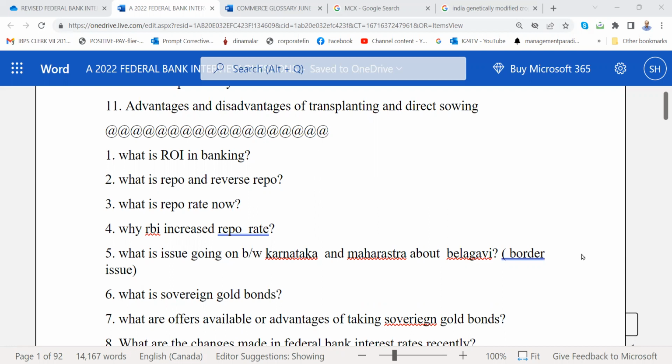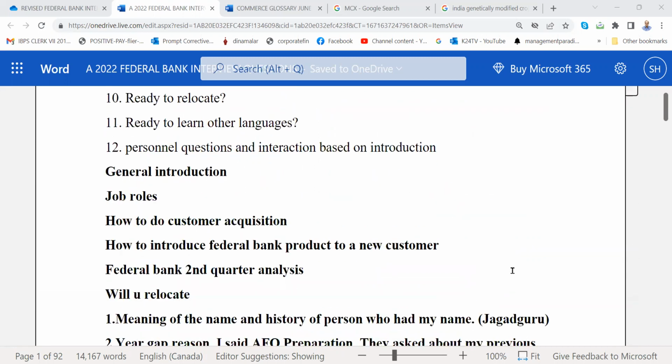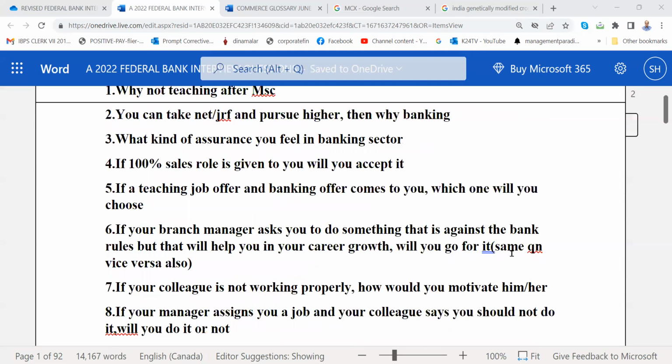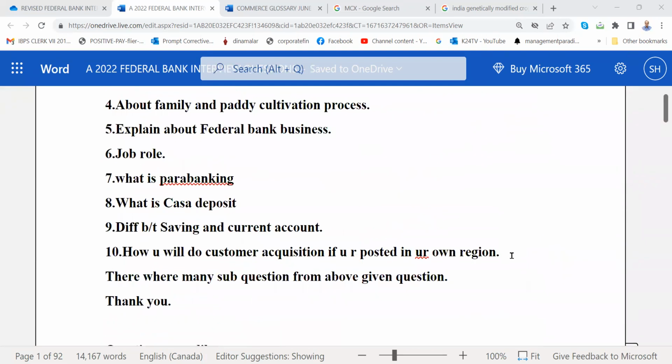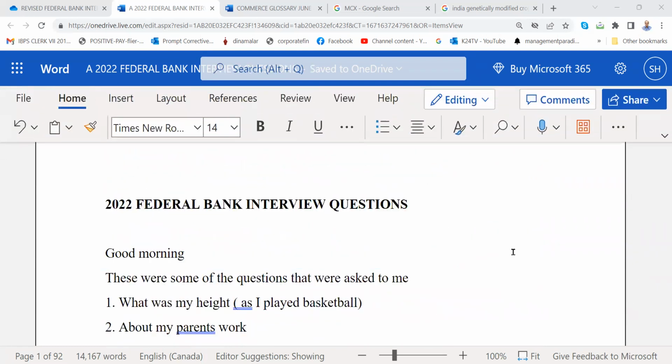Yes. Very good. Are you seeing the questions on the screen? Yes, sir. This one I have posted in our group also. It is appearing as a file named A 2022 Federal Bank interview questions. So this is a new file. Please go through the questions and prepare your answers. If you don't know the answer, do what I was doing: search in Google. You may get some ideas.